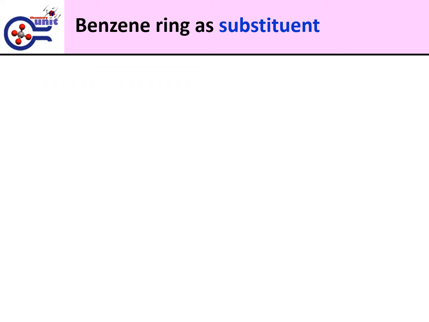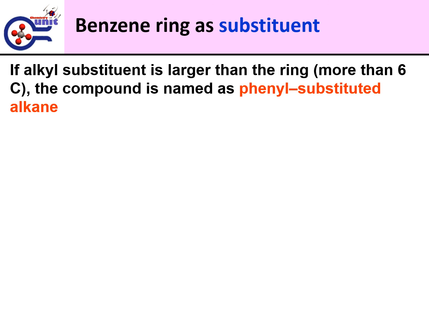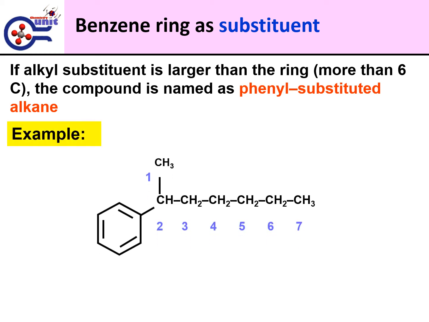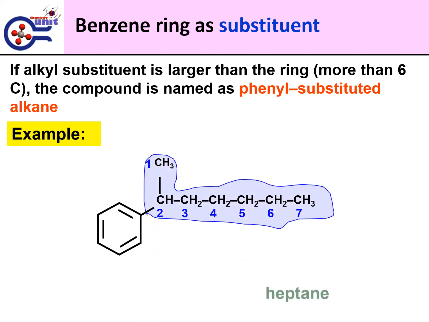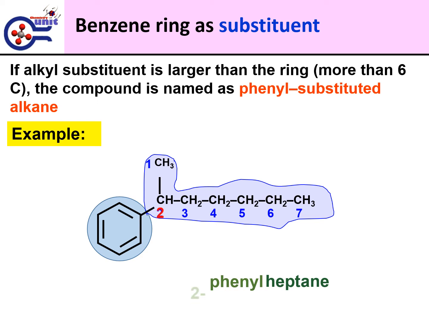If the alkyl substituent is larger than the ring, with more than 6 carbons, the compound is named as a phenyl-substituted alkane. Example: for the structure below, the alkyl substituent contains 7 carbons, which is more than the carbons in benzene. The substituent is now the parent chain, named heptane, and benzene is the substituent, named phenyl. The position of phenyl is at carbon number 2, which is the lower number, so the nomenclature for this molecule